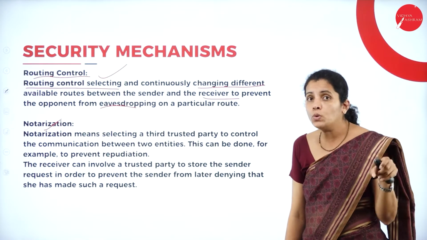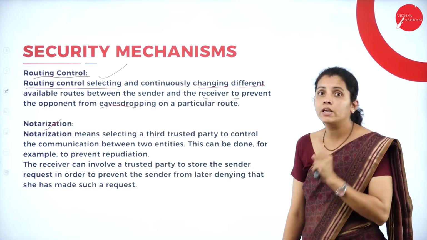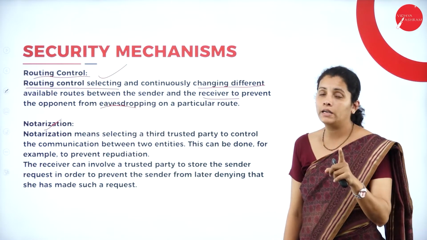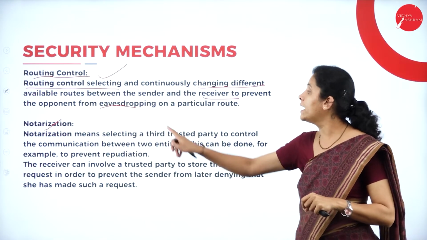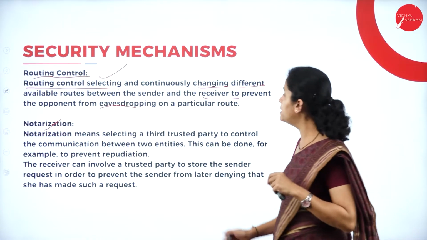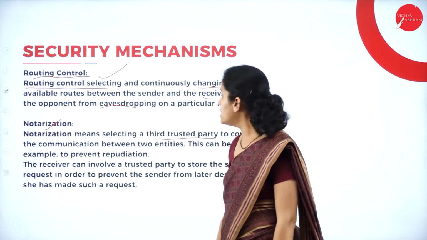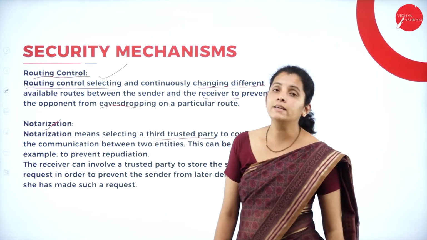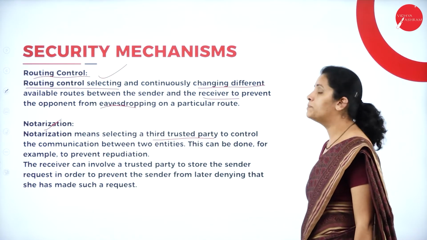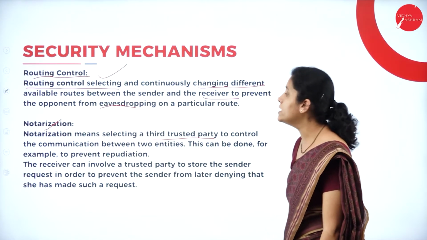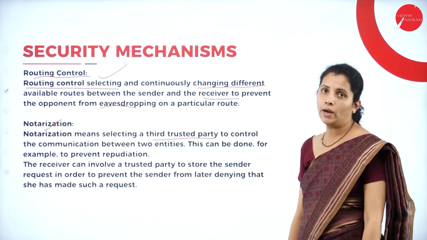And to resolve this kind of attack, we require one party, another person, that is nothing but a third trusted party. So here notarization means selecting a third trusted party to control the communication between two entities.